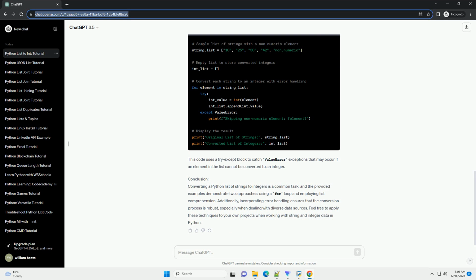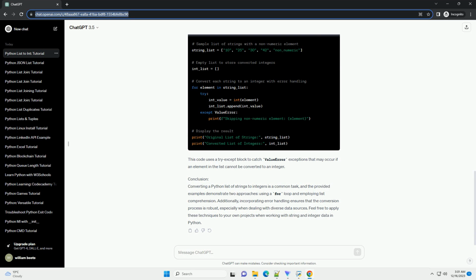It's important to note that if your list contains non-numeric strings, attempting to convert them to integers will raise a ValueError. To handle this, you might want to include some error checking mechanisms or filter out non-numeric strings before conversion. In this modified example, the isdigit method is used to check if each string is composed of digits only. Non-numeric strings are replaced with None, and then filtered out in the next step.